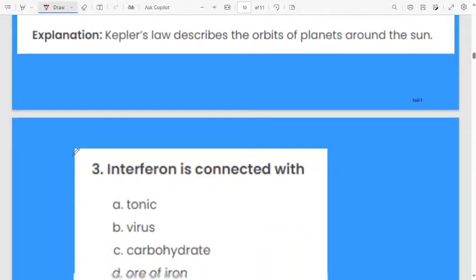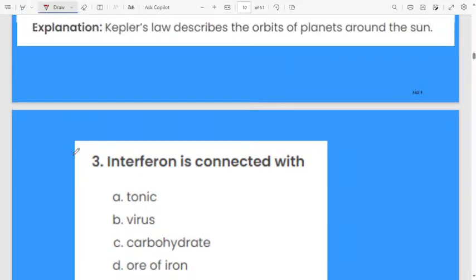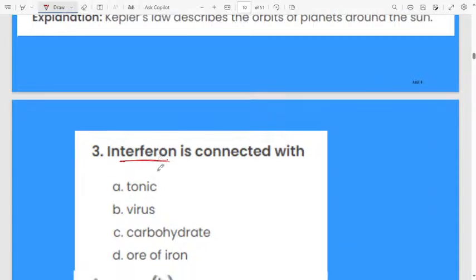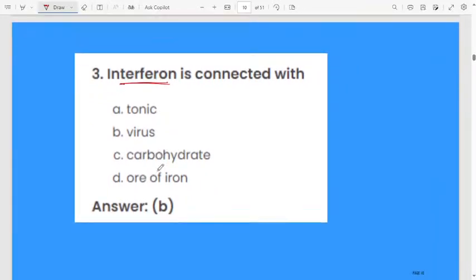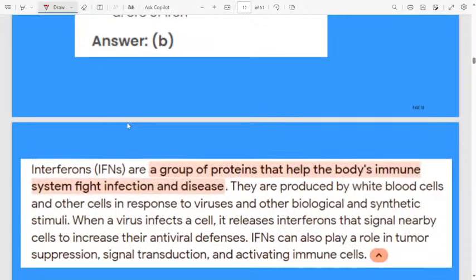Next question. Interferon is connected with, what is meant by interferon? First one, tonic. Second one, virus. Third one, carbohydrate. Fourth option, ore of iron. Interferon is connected with virus. How it is connected with virus, I will explain.